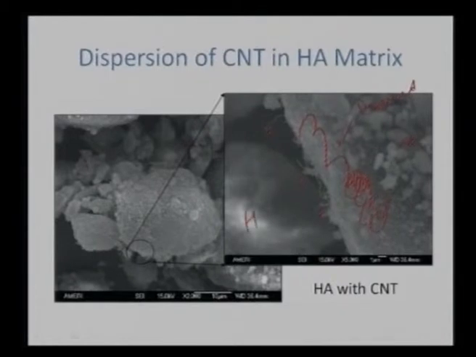These are nothing but hydroxyapatite crystals or powder particles, and we can see how nicely the CNTs have dispersed on their surfaces. And this is a zoomed up picture to show that CNTs are indeed well dispersed in the hydroxyapatite matrix. To stress one point, the carbon nanotubes have not been functionalized.